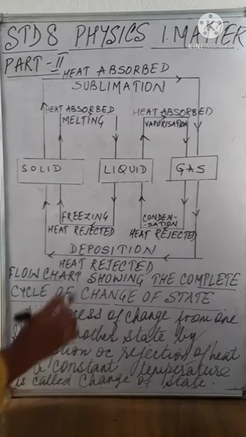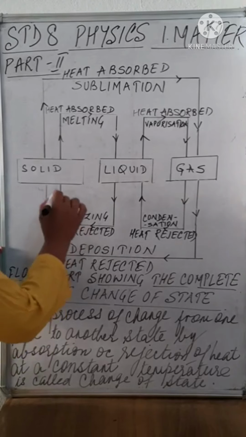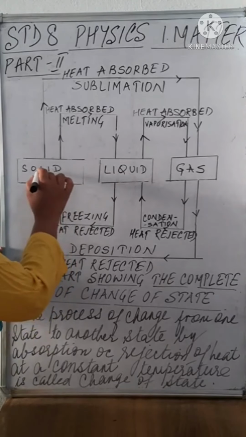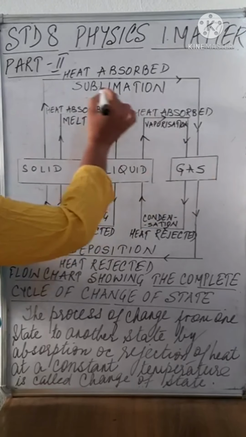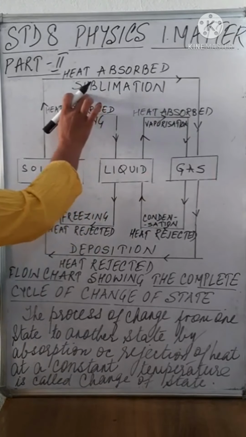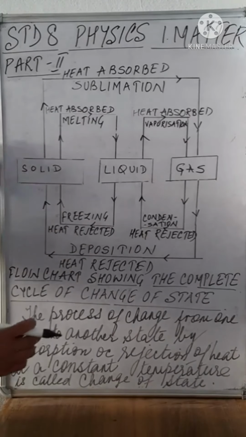Alright. So as you can see in this flow chart, the change from solid to gas directly is called sublimation, and in the process heat is absorbed by the substance.